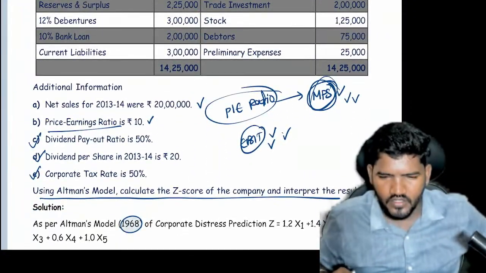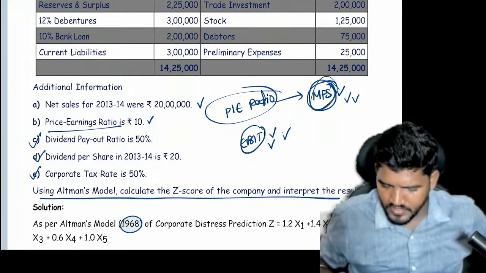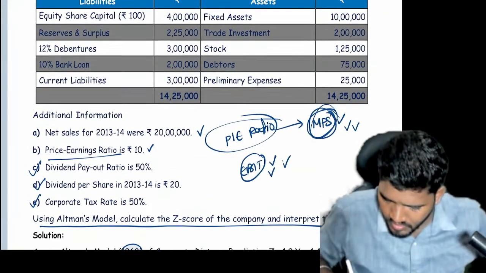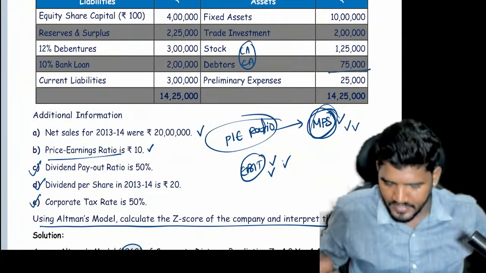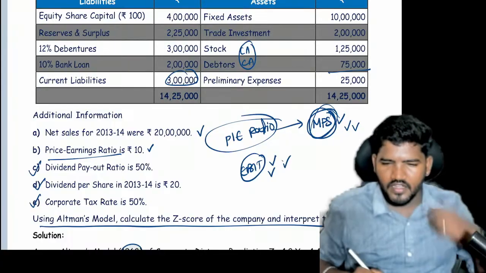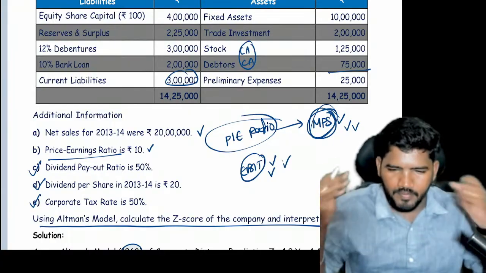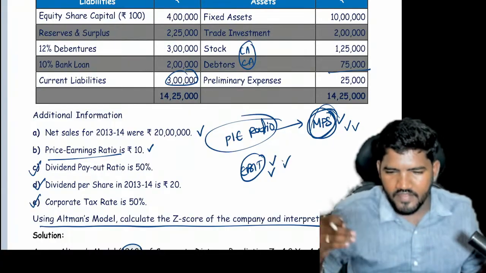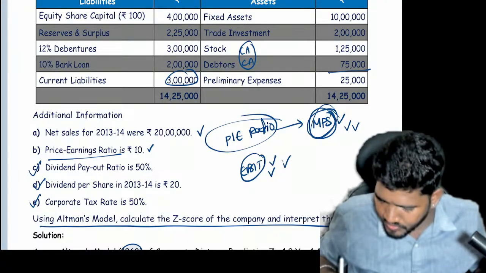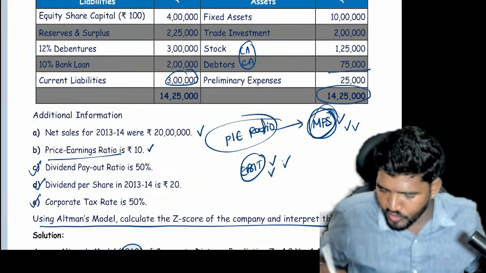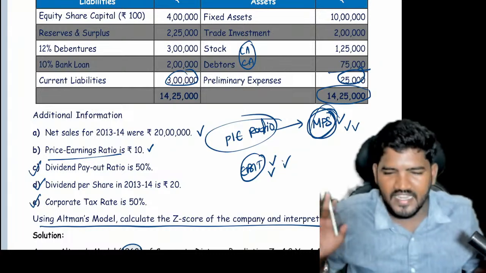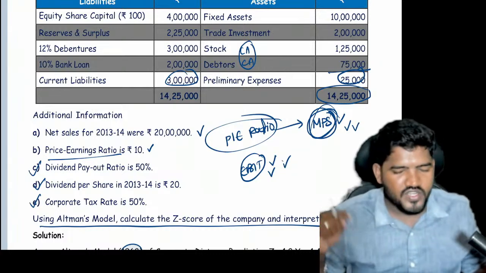What is the X1? Working capital divided by total asset. See, the sum of these two is known as current asset. Current liability is directly given. Current asset minus current liability is working capital. Working note 1 is completed. Divided by total assets. You can observe this is the total assets, but not including fictitious asset. 14 lakh is the total asset. X1 completed. What is the X2?